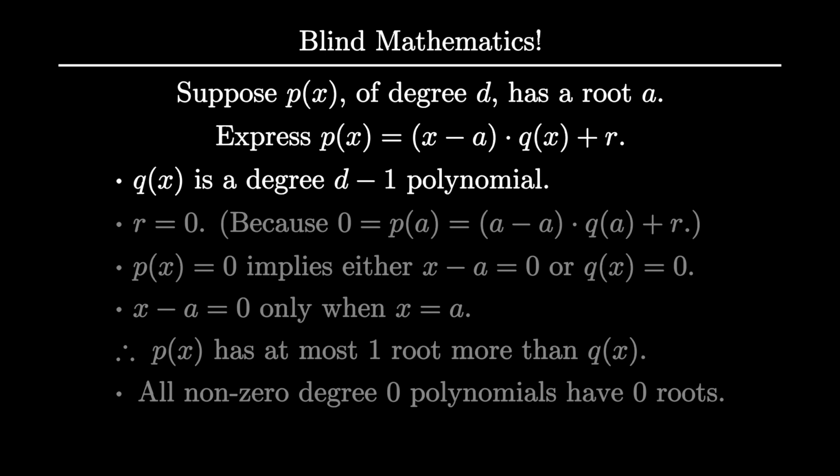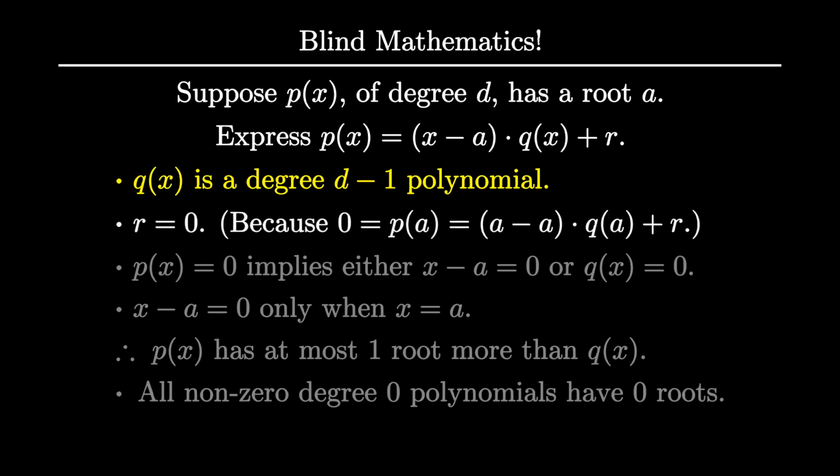So although I'll skip going through this step in detail, it still is true that p of x can be written as x minus a times q of x plus r, where q of x is a polynomial of degree d minus 1, and r is just a number. Now our first claim is that r is equal to 0.